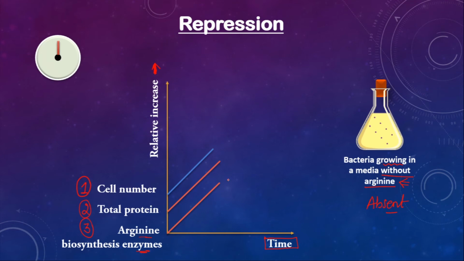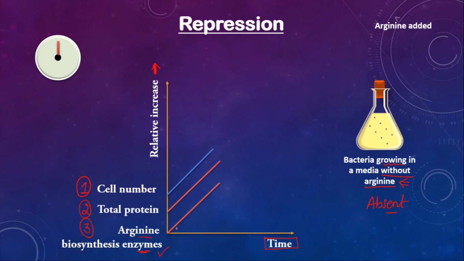Now we are going to put a twist to the experiment. Okay, what we are going to do is, after some point of time, we are going to add arginine. Okay, and this media was not having arginine, correct? So the bacteria was synthesizing these arginine biosynthesis enzymes.